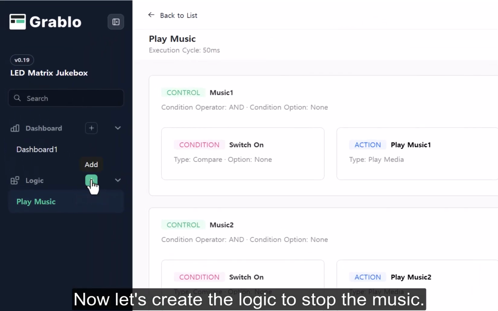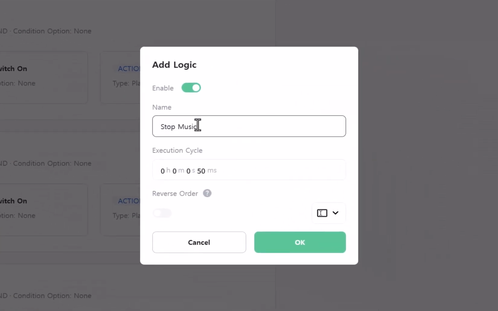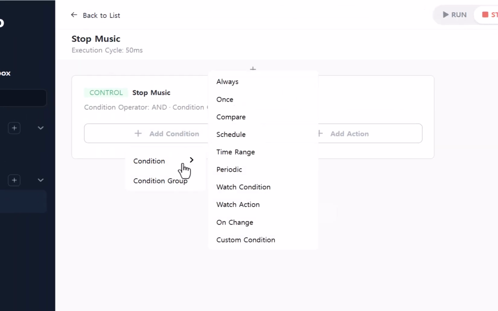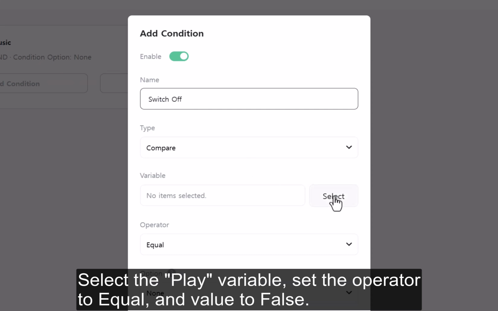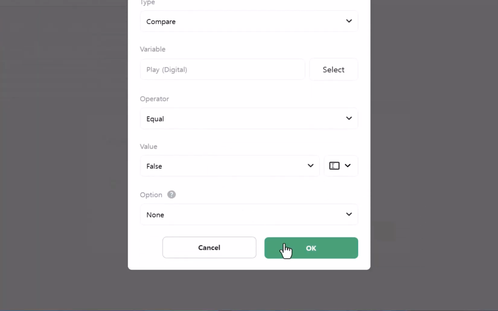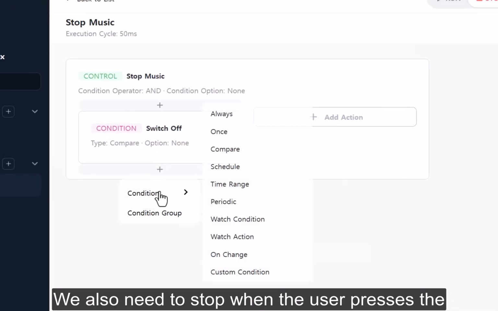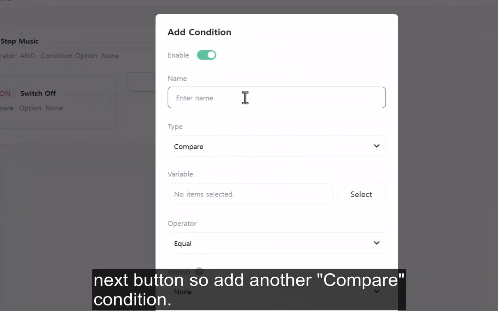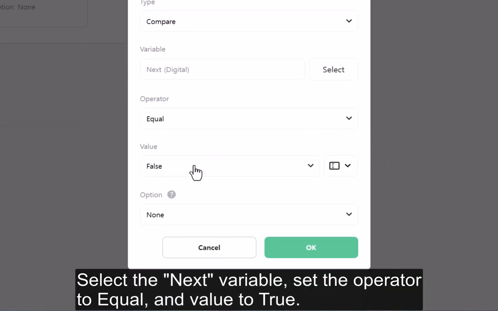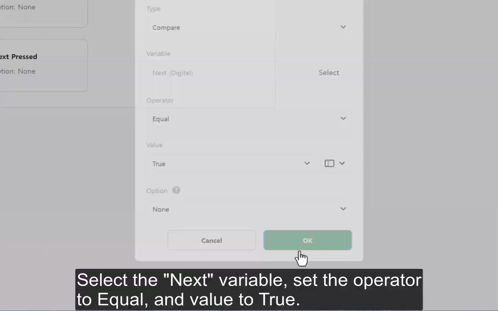Now let's create the logic to stop the music. Add a new control with a compare type condition. Select the play variable, set the operator to equal, and value to false. We also need to stop when the user presses the next button, so add another compare condition. Select the next variable, set the operator to equal, and value to true.